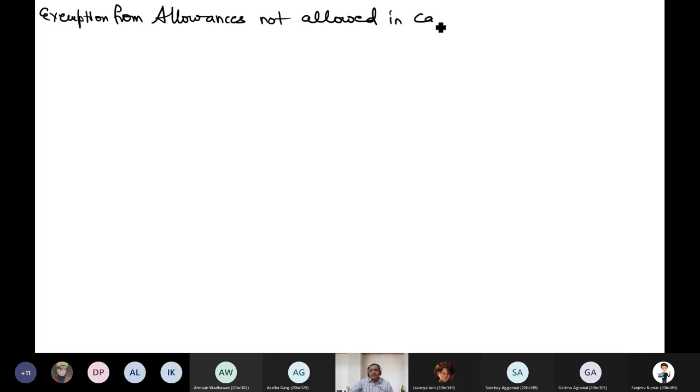So now you must know that allowances... No, I should not use the word allowances. Exemption from allowances not allowed in case the assessee has opted for optional taxation scheme.